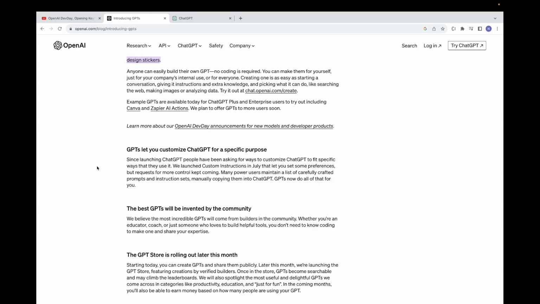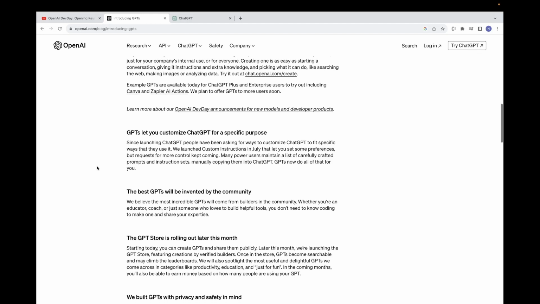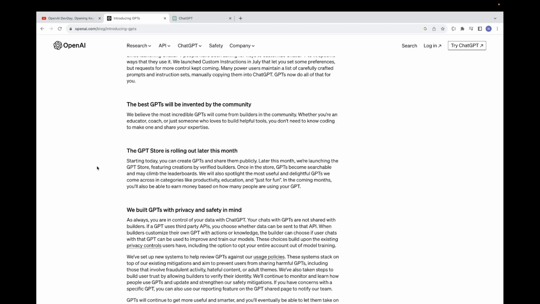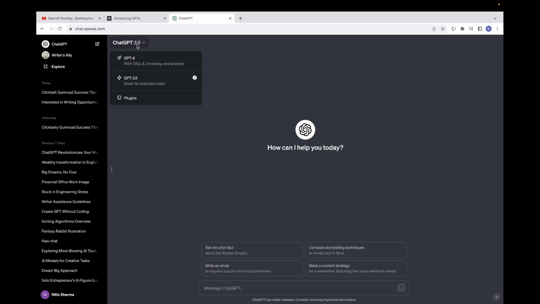And to be honest, these creator chatbots have huge potential to provide specialized assistance to people across many fields and industries. However, it's important to note that you will need to purchase the ChatGPT Pro version, that is the GPT-4, to access this feature. With that said, let's start with how you can create GPTs for yourself.